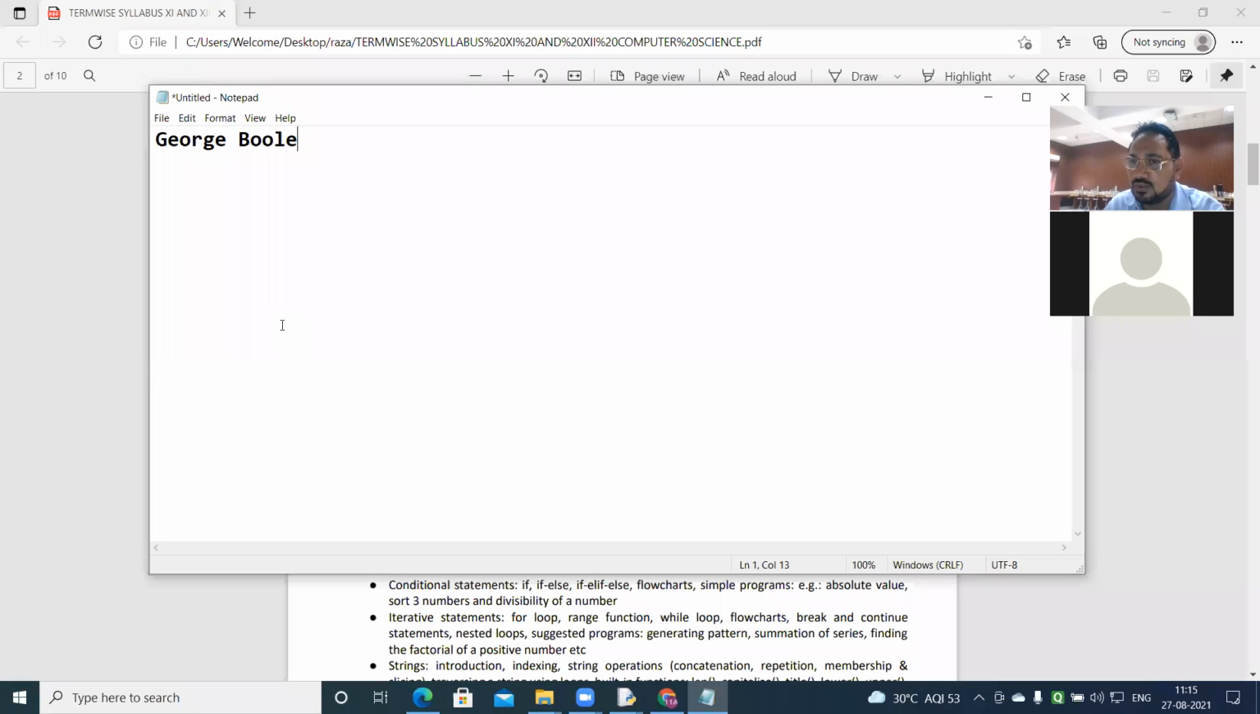It is also called switching algebra. Enough definition. Now, first point, you come here in Boolean algebra, binary valued quantities. One thing you always remember in Boolean algebra, we have only two values: true, false, 1, 0.